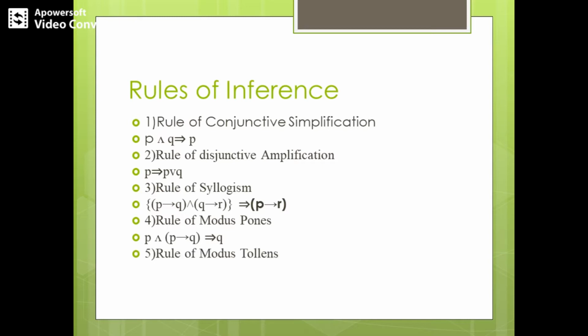The fifth rule is the rule of modus tollens. If P implies Q is true and Q is false, that is, negation Q is true, then P is false. Or we can write it in terms of an argument as P implies Q conjunction negation Q logically implies negation P.